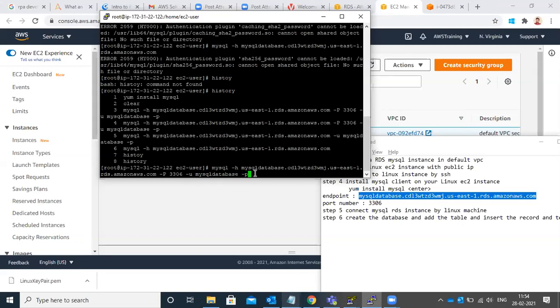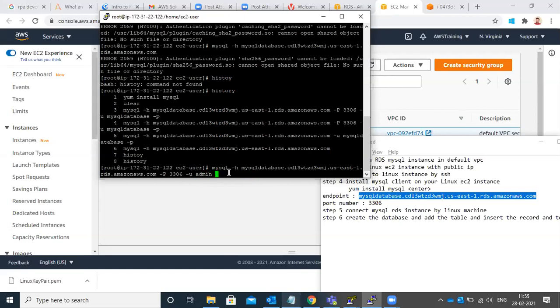Admin. Can you guess, give the admin after hyphen U? No. Okay, remove that. Remove the MySQL database. Admin.